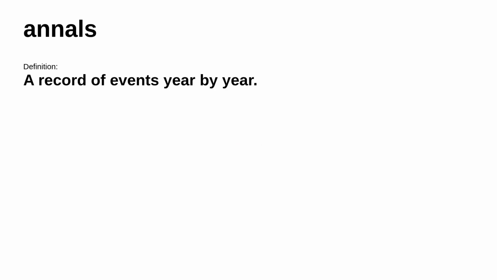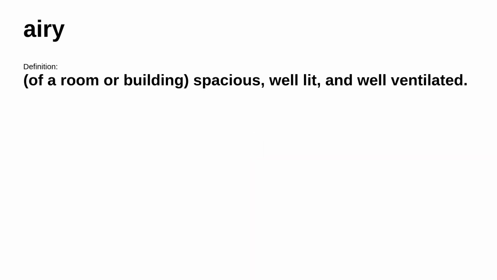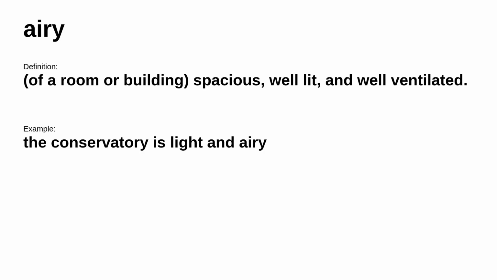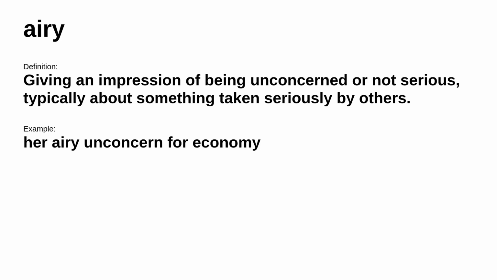The next word is annals. It's defined as a record of events year by year. Consider this example, 8th century Northumberland annals. Next up, airy. It means of a room or building, spacious, well lit, and well ventilated. Consider this example, the conservatory is light and airy. However, in a different situation, it means giving an impression of being unconcerned or not serious, typically about something taken seriously by others. Consider this example, her airy unconcern for economy.